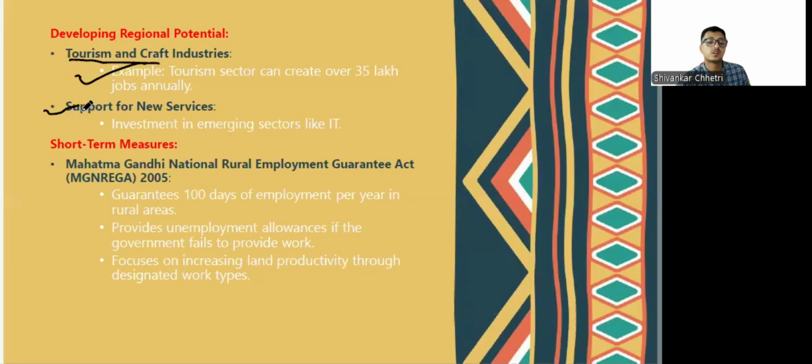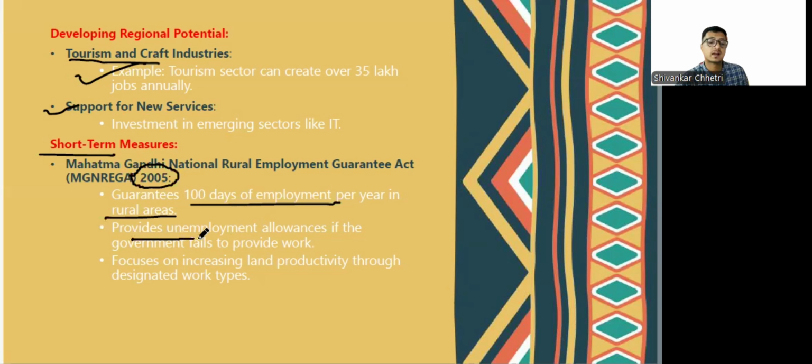Support of new services. There has been huge investment in emerging services like IT services. And there have also been short-term measures like the Mahatma Gandhi National Rural Employment Guarantee Act. It was introduced in 2005, which is a short-term measure. How does it work? It guarantees 100 days of employment per year to people in rural areas, so that at least they get employed for 100 days and earn something.